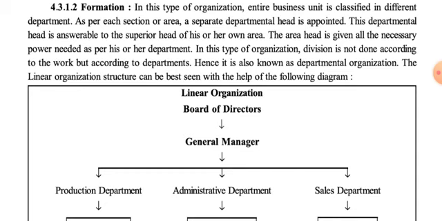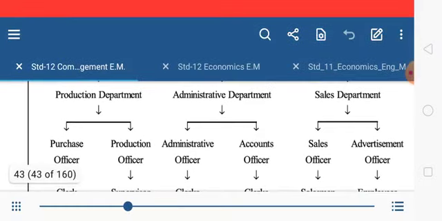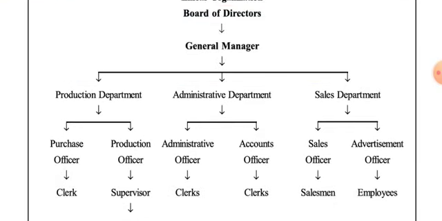Hence, it is also known as departmental organization. The linear organization structure can be best seen with the help of the following diagram. Now let us start discussing the theoretical part. In this type of linear organizational structure, the entire business unit is classified into different departments. As we can see here, there are different classifications like production department, administrative department and sales department.